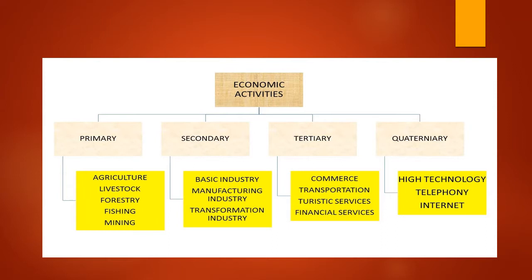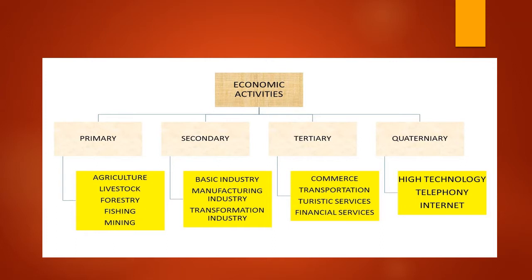So what are the occupations which come under primary? The occupations which come under primary economic activities are agriculture, livestock, forestry, fishing, mining. So these are all the basic or primary level occupations which are totally dependent on agriculture and agriculture related occupations. Next is secondary. In the secondary economic activities, we can see that it is totally based on industries. So all the manufacturing industries or transformation industries which convert the raw material into the finished product come under the secondary activities. Now next is the tertiary economic activities.